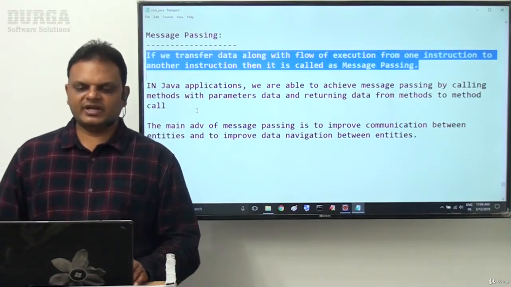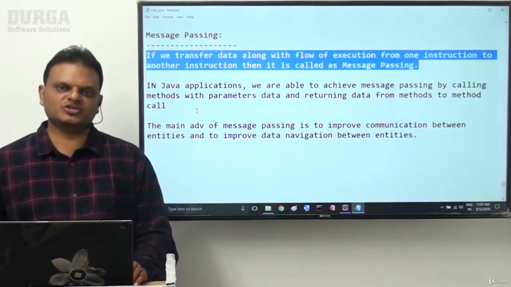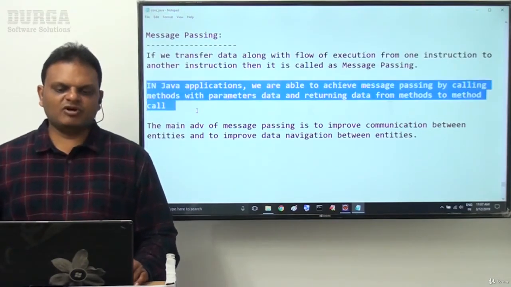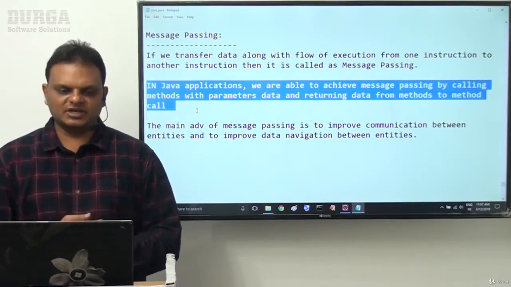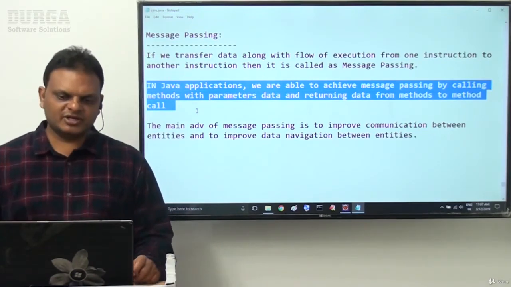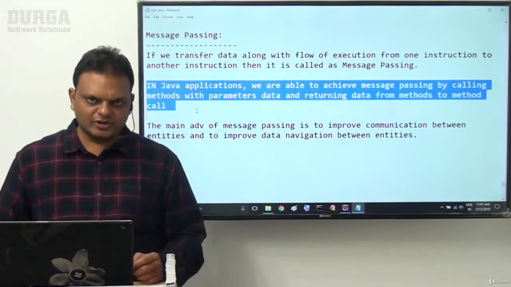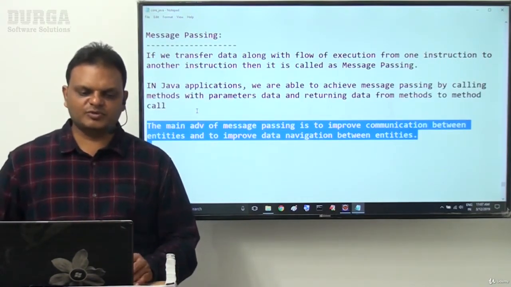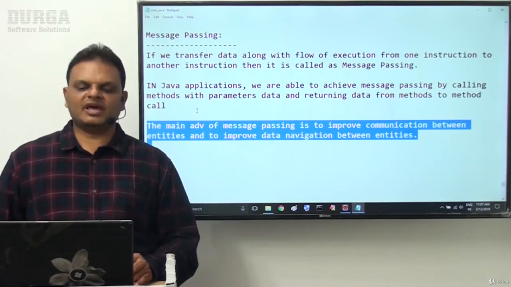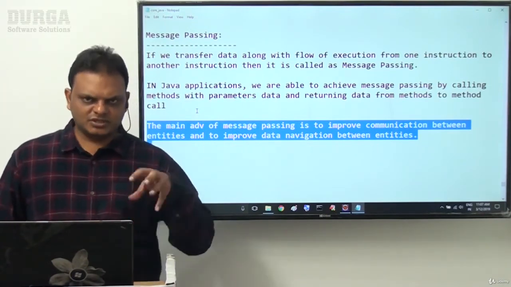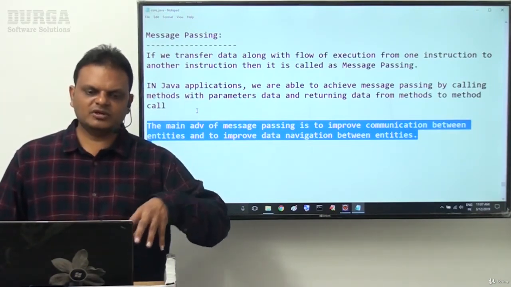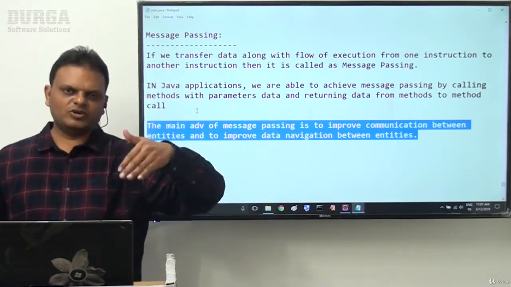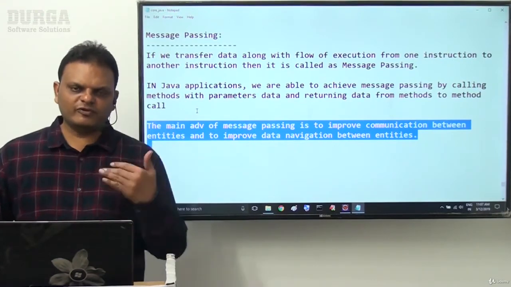If we transfer data along with the flow of execution from one intersection to another intersection, then it is called message passing. In Java applications we are able to achieve message passing by calling methods with parameters data and by returning data from method body to the method call. The main advantage of message passing is to improve communication between entities and to improve data navigation between entities. This is exactly the meaning of message passing. So overall the total object oriented features overview we completed.